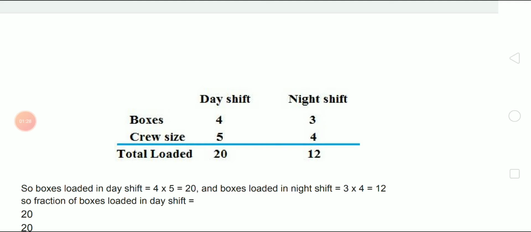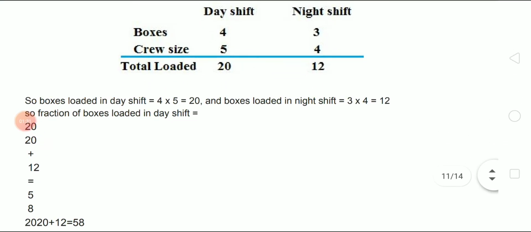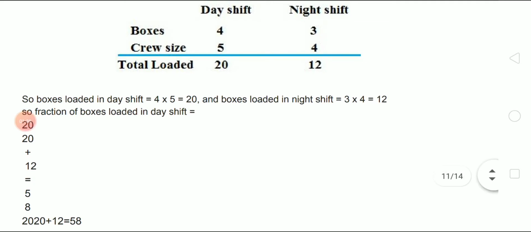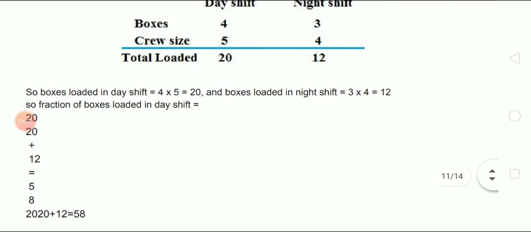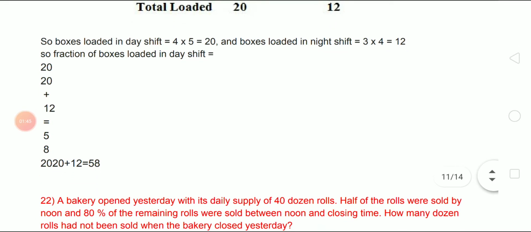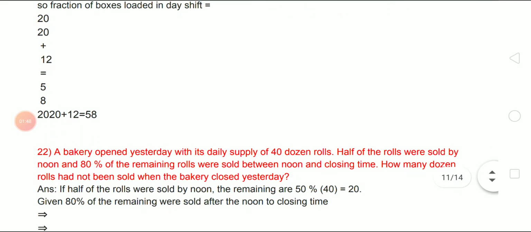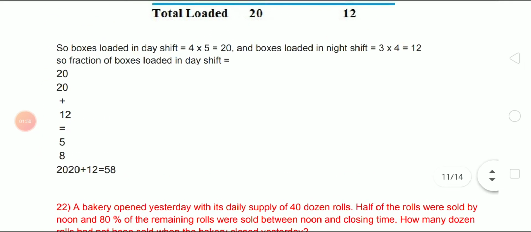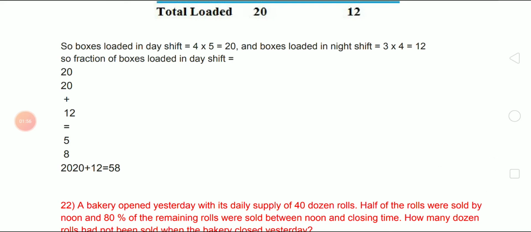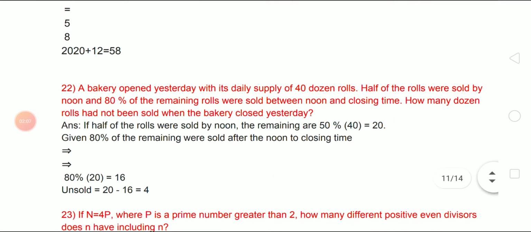Total load is 20 plus 12 equal to 32, right? So boxes loaded in day shift is 4 into 5 equal to 20. The boxes loaded in night shift equal to 3 into 4 equal to 12. And so the fraction of boxes loaded in the day shift equal to 20 over 20 plus 12, then the answer will be 58.